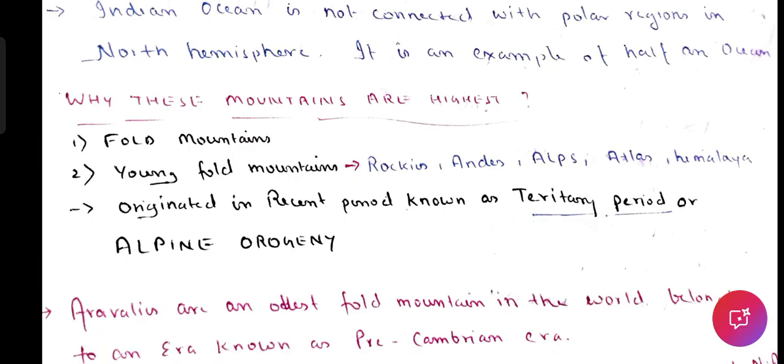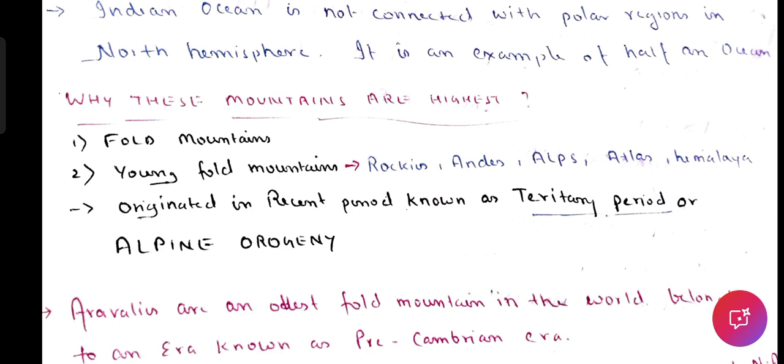So for prelims सबसे पहले याद रखना, what are the mountains that belong to the tertiary period? ये जो red color के mountains हैं: Rockies, Andes, Atlas, Alps and the Himalayas. कौन सा period है ये? They are tertiary period. क्यों tertiary? Because Earth का period has been divided into primary, बहुत पुराना, then secondary, then tertiary, और जब human beings हैं, quaternary. So they belong to the youthful period known as the tertiary period. So that is why we call them young fold mountains. They are of recent origin on the surface of the Earth.